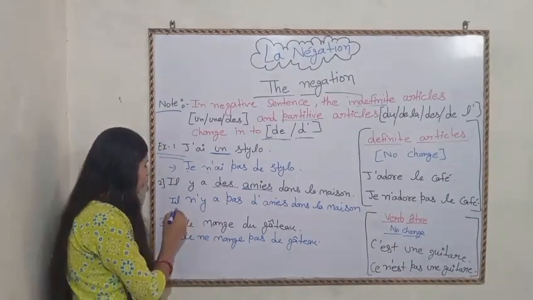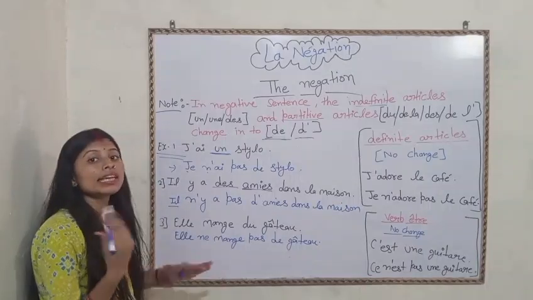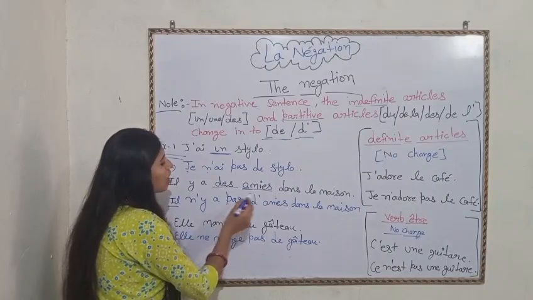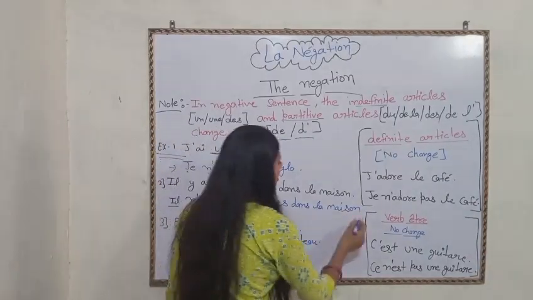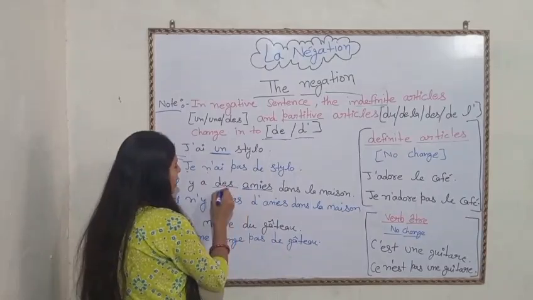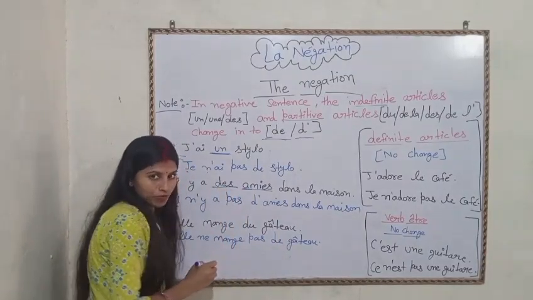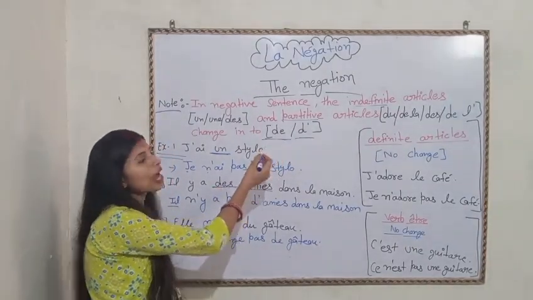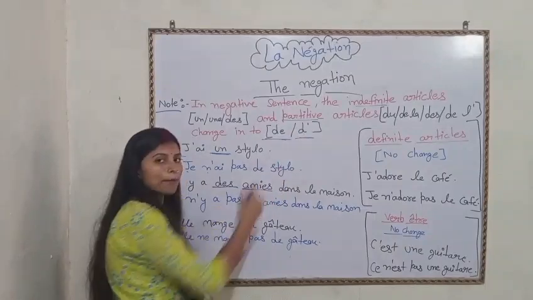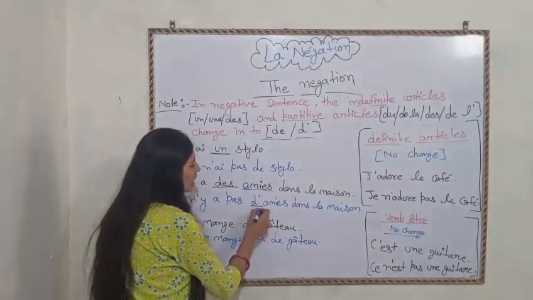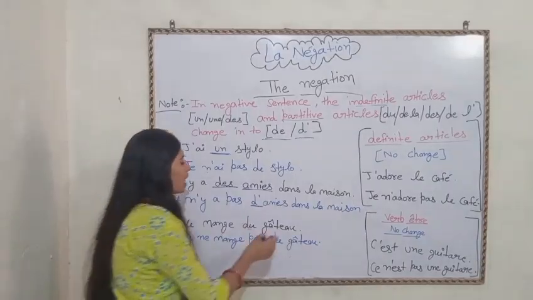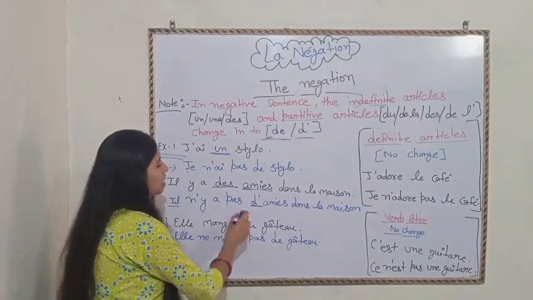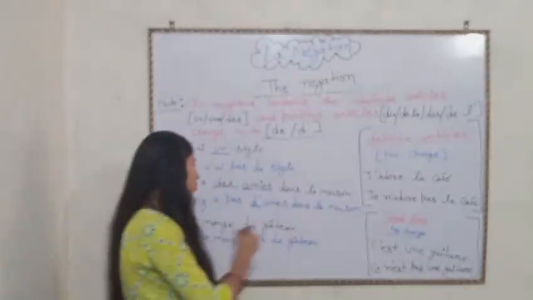So here first il, then negative ne, and there is a y. Il n'y a pas des amis dans la maison. Here we remove des, and in place of des we have to add de or d'. Here we have added d'. Why? Because there is a vowel. Okay? So, il n'y a pas d'amis dans la maison.